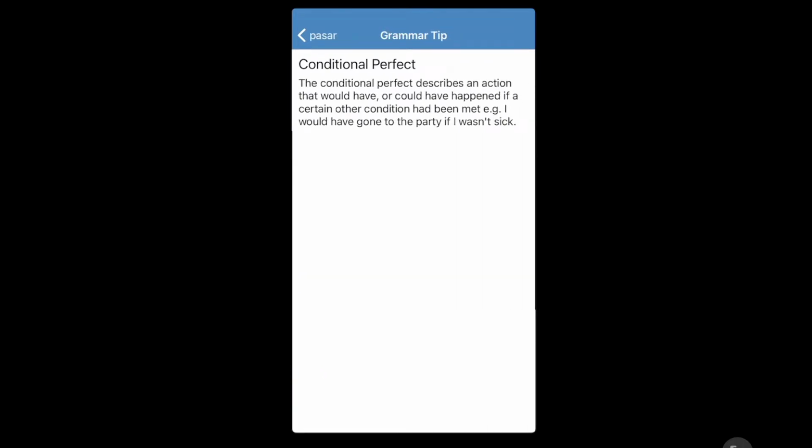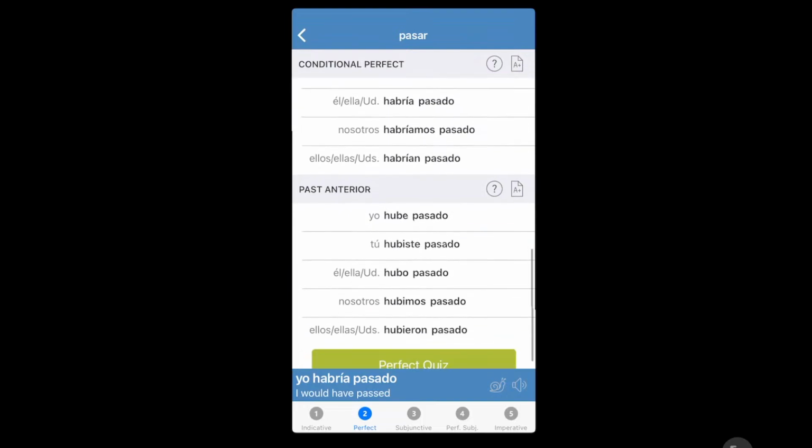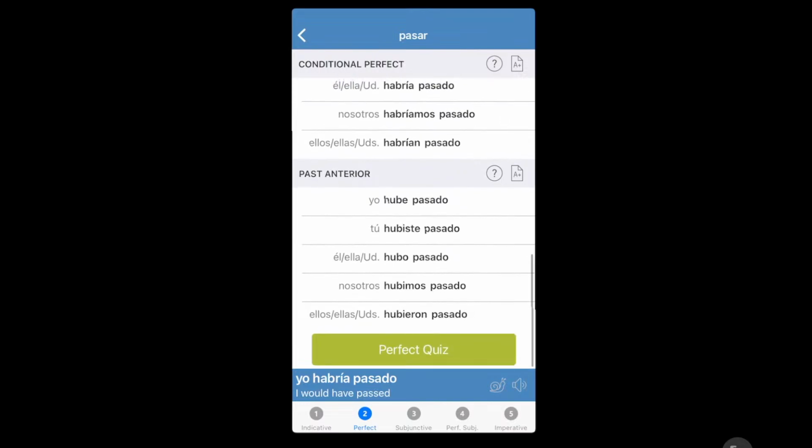So it's when a condition happens, that the conditional perfect describes an action that would have or could have happened if a certain other condition had been met, such as I would have drunk my pop had John gone to the store. But John obviously didn't go to the store. I'm not going any further into that sentence, but that's what it is.